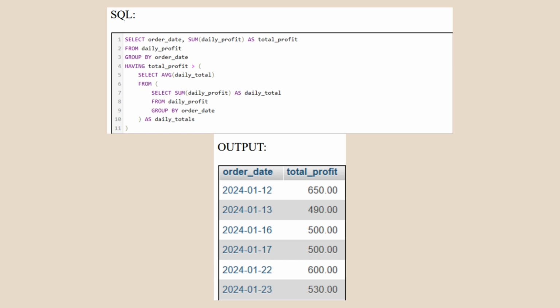All of this as the daily totals. So the output will display the total profit for each day that only includes where the total profit is greater than average profit calculated across all days.